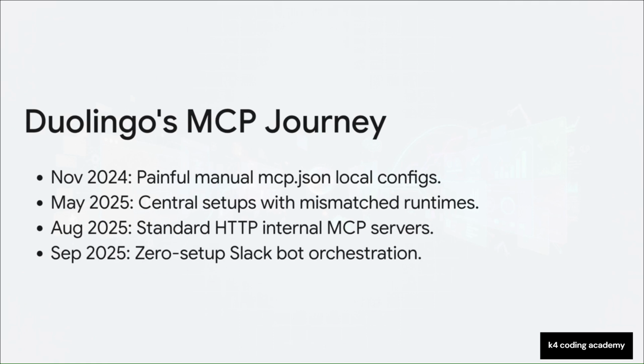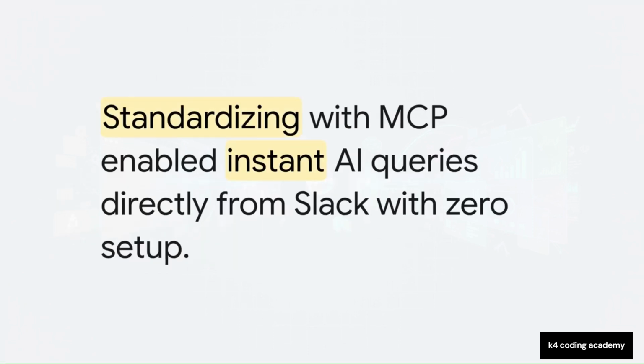And the major breakthrough happened in September 2025. They launched a zero-setup Duolingo AI Slack bot that handles all the complex tool orchestration completely autonomously. So the crucial point is this. By standardizing with MCP and utilizing those modern agent SDKs, Duolingo empowered their engineers to instantly query Honeycomb, GitHub, Jira, and PagerDuty directly from Slack. And they did it with absolutely zero local setup required.